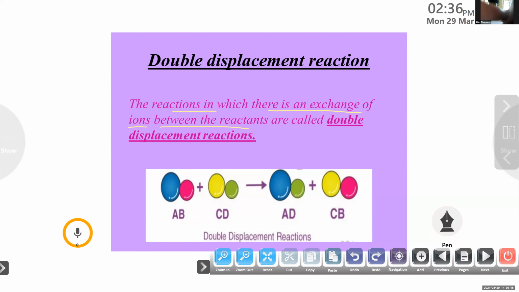Ma'am, in a single displacement reaction, one element displaces another to form a compound. Very good. And in double displacement reaction, there's an exchange of ions between the reactants. Very good. That's the difference between single displacement reaction and double displacement reaction.